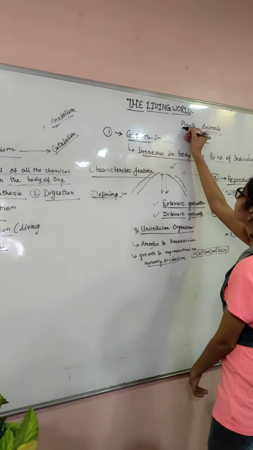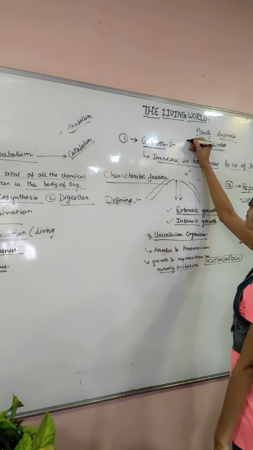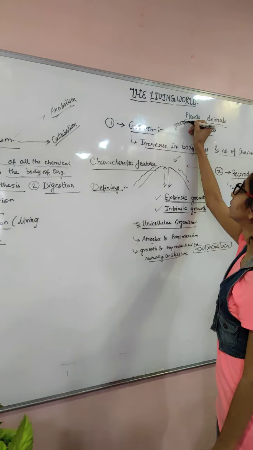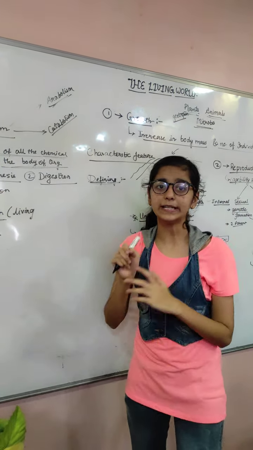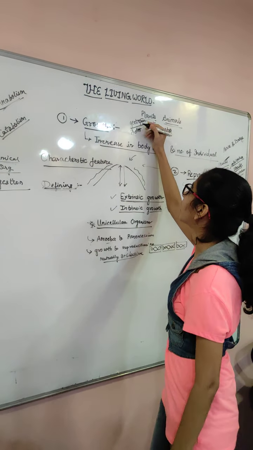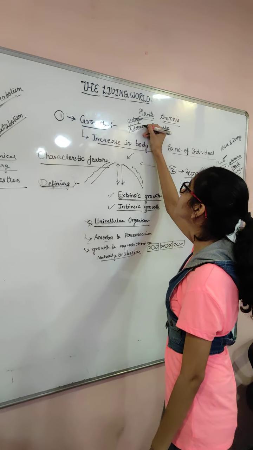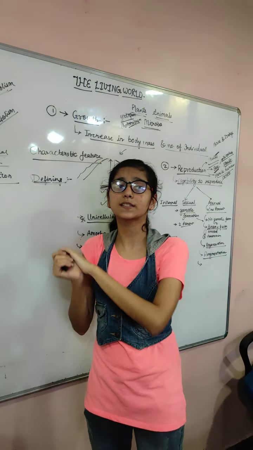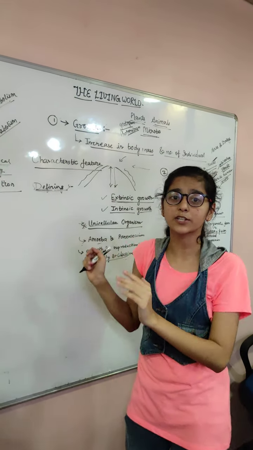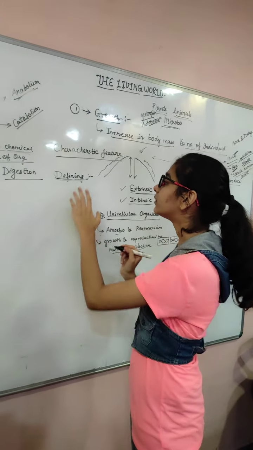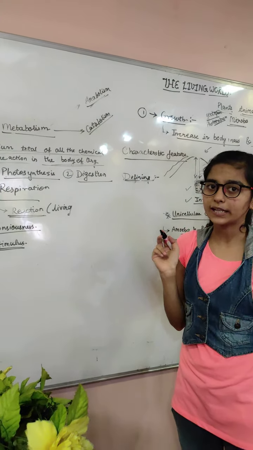For example, if I'm talking about plants, you have seen geotropism. That means plants are responding to gravity. If I'm talking about phototropism, you have seen the sunflower, right? The sunflower bends towards the sunlight. It is responding to the sunlight. It's not responding to you. It's actually responding to the sunlight. So consciousness is again the defining feature. It is not present anywhere else.